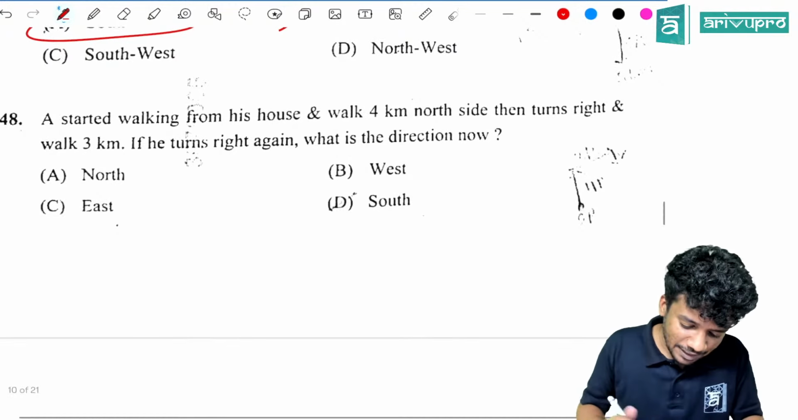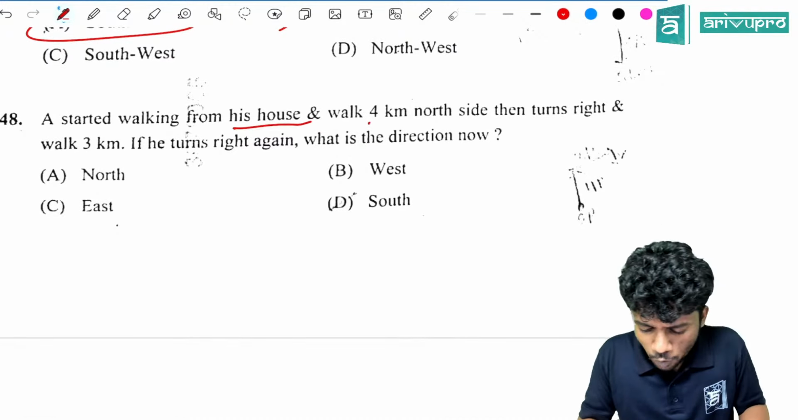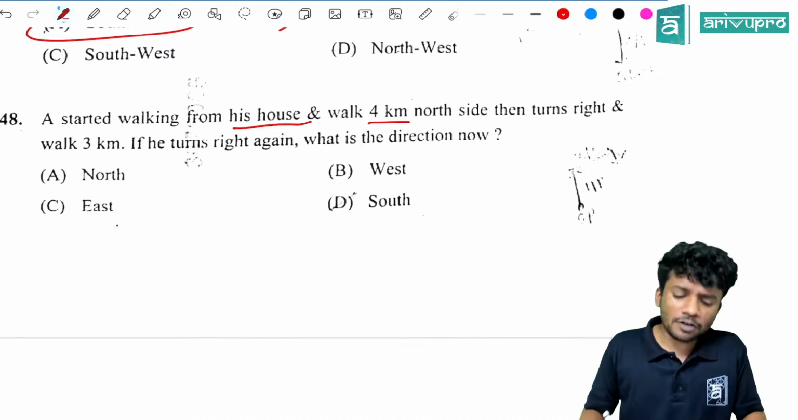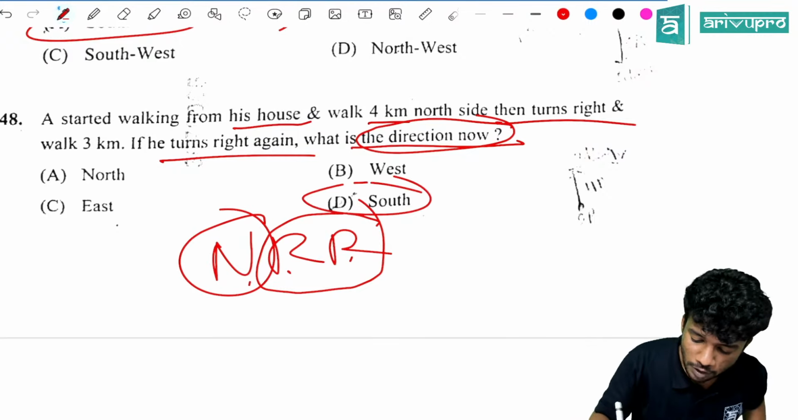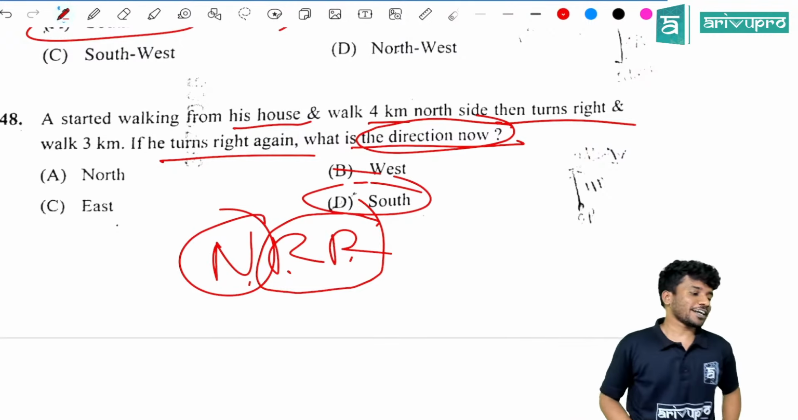Then A started walking from his house and walked 4 kilometers north. Then he turns right and walks 3 kilometers. Then he turns right again. Which direction is he looking now? So north, right, right. Whenever you get two rights together or two lefts together, it will become the opposite direction. So opposite of north is what? South. Option D is the right answer.